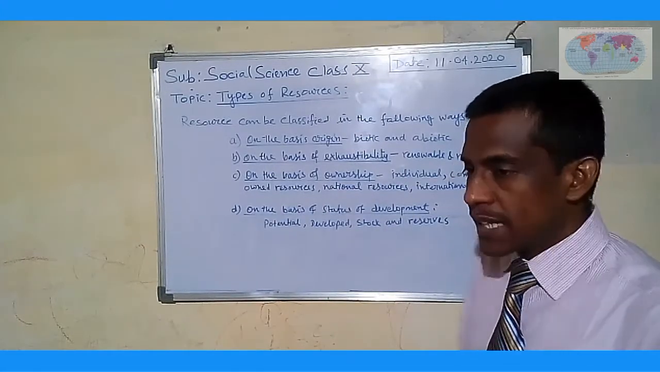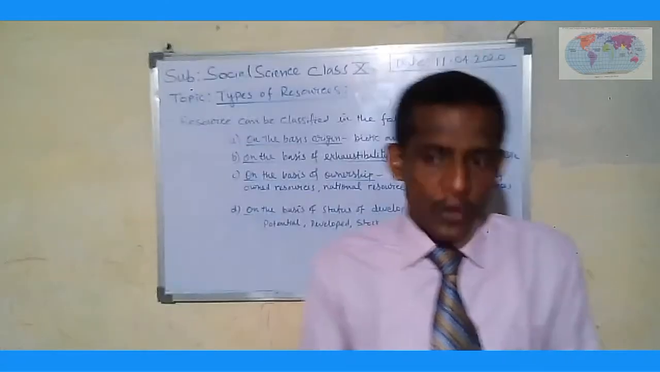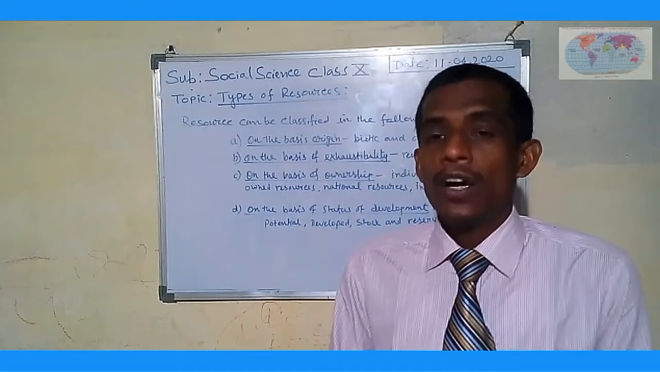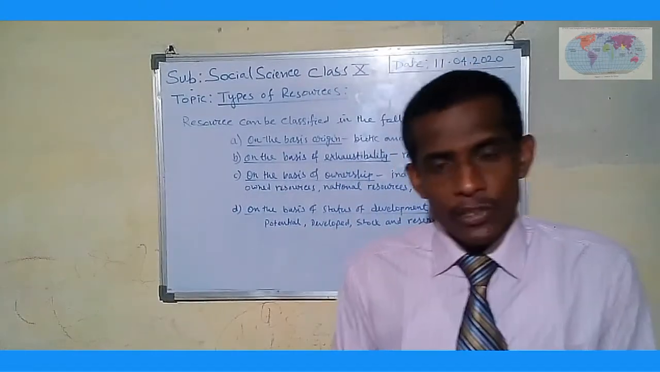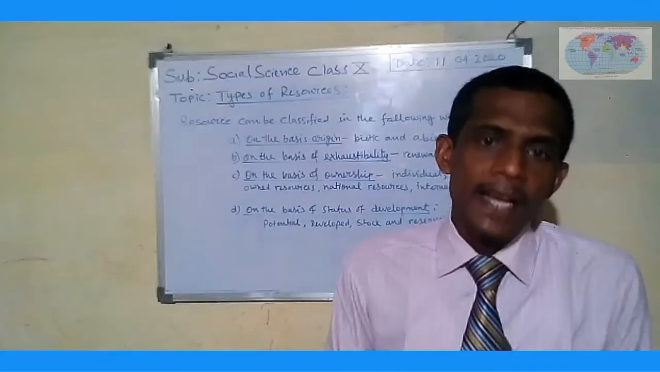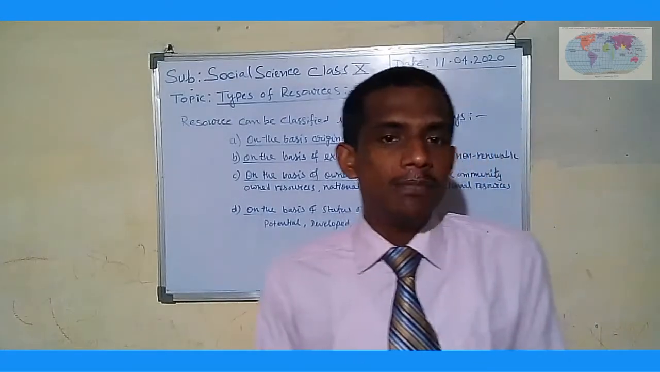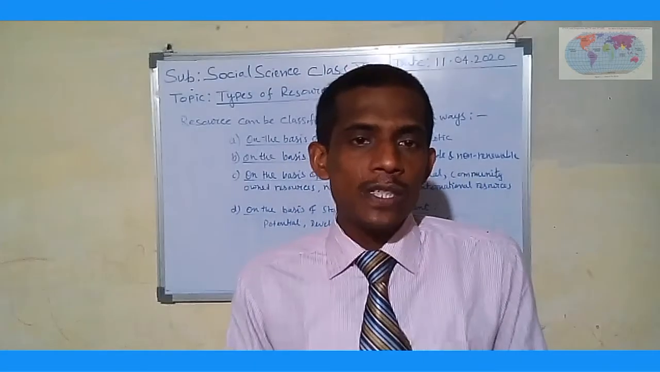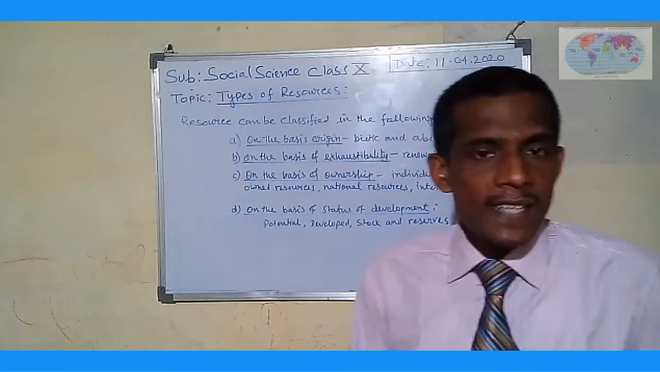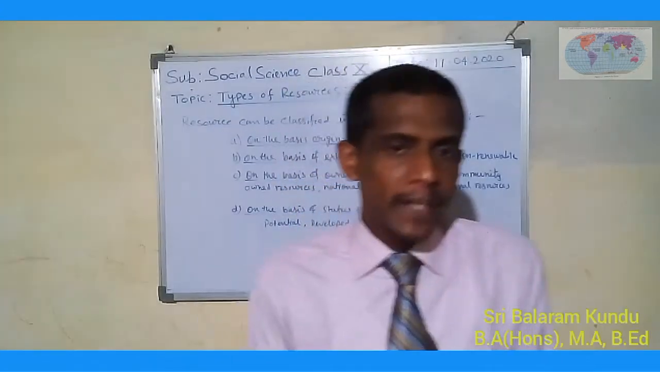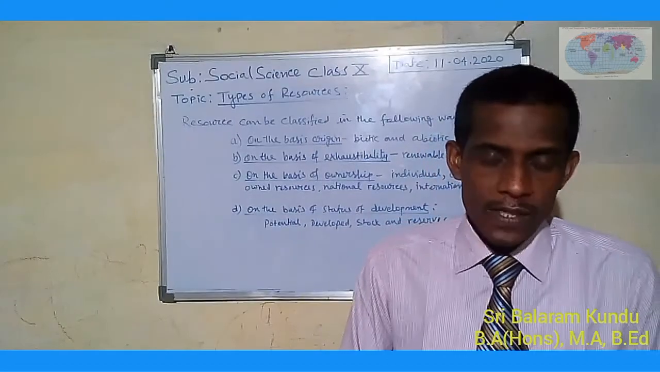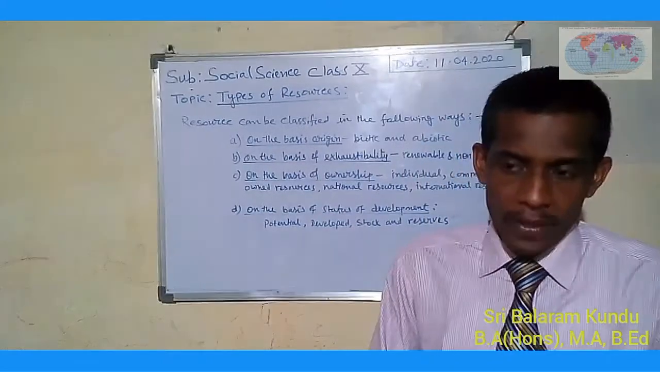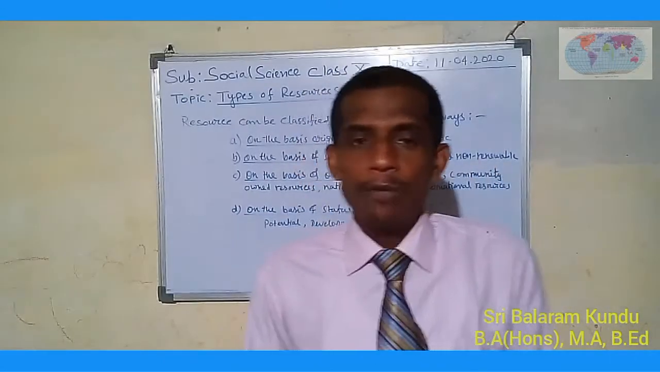So resources can be classified on the basis of origin: biotic and abiotic; on the basis of exhaustibility: renewable and non-renewable; on the basis of ownership: individual, community owned, national and international resources; and on the basis of status of development, mainly four types: potential resources, developed resources, stock resources, and reserve resources. So these are the major points of the topic. I think you have got sufficient knowledge about it. Thank you.